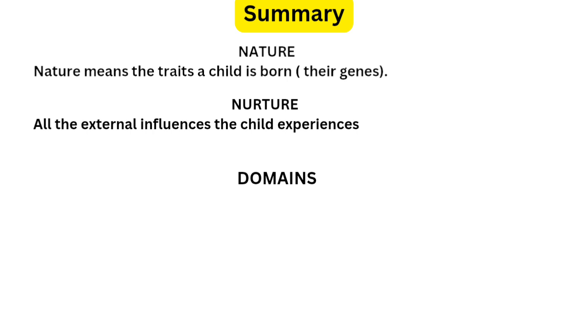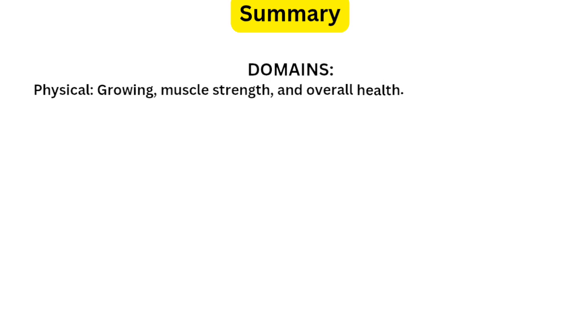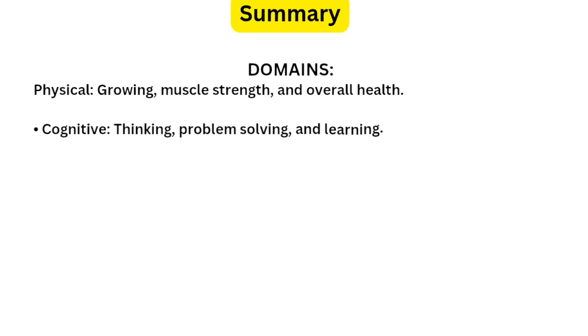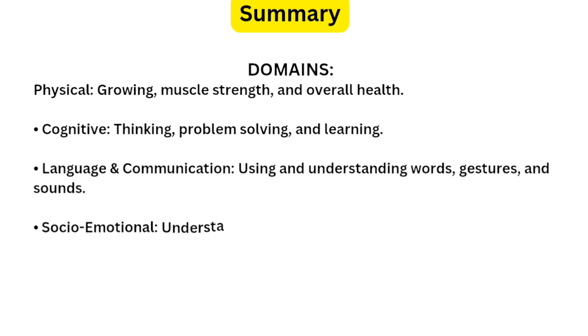That's nurture. Next we saw the domains, that means a child grows in different areas. We discussed these major areas in which children grow. The first one was physical development, growth of the body, movement, coordination and strength. The next was the cognitive development domain, how a child thinks, learns, solves problems and remembers things.